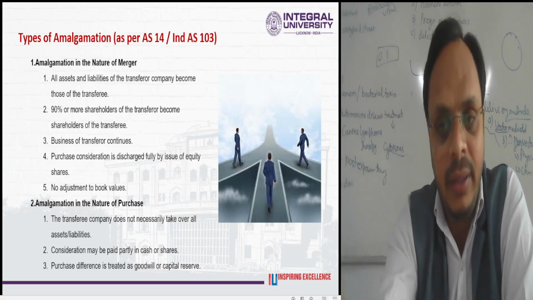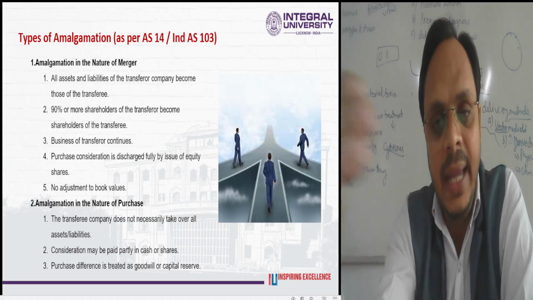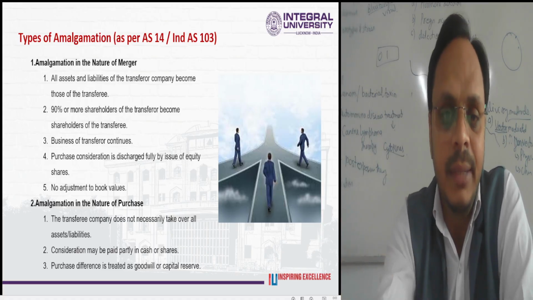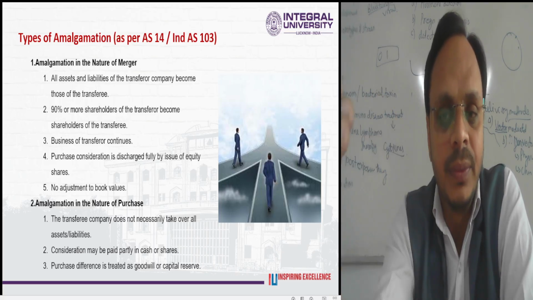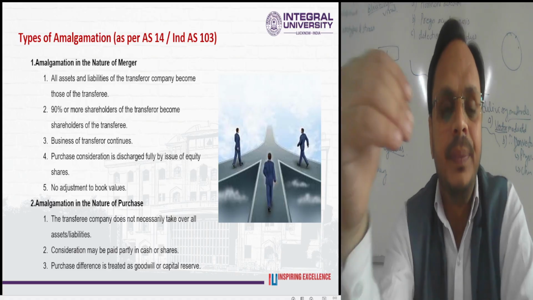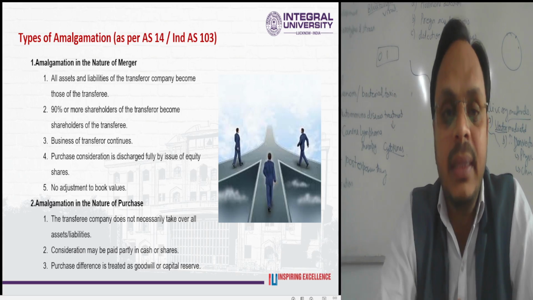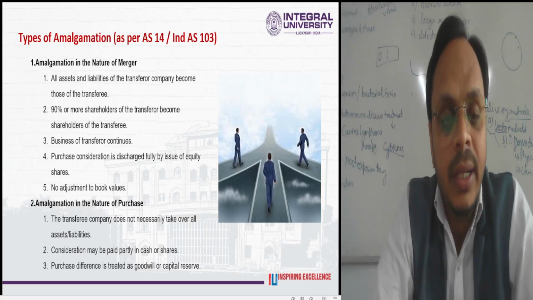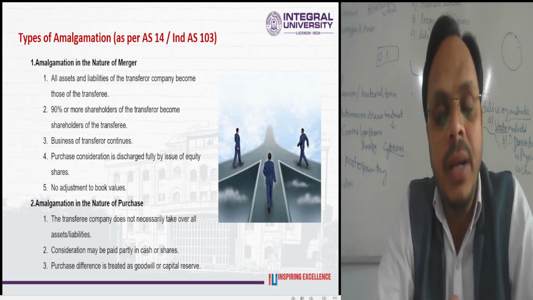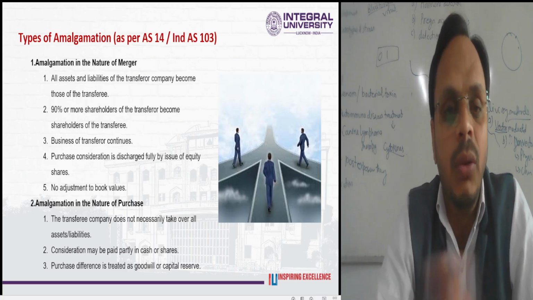So the business of the transferor company will continue. It does not mean that if the amalgamation is in the nature of the merger the business will shut down or close down.